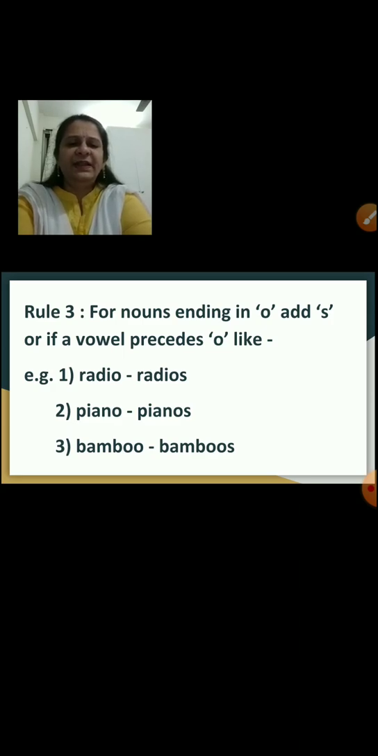For nouns ending in o, add s, or if a vowel precedes o, like radio. So you have to add s, it becomes radios. Piano. You have to add s, it becomes pianos. Bamboo. Add s, it becomes bamboos.